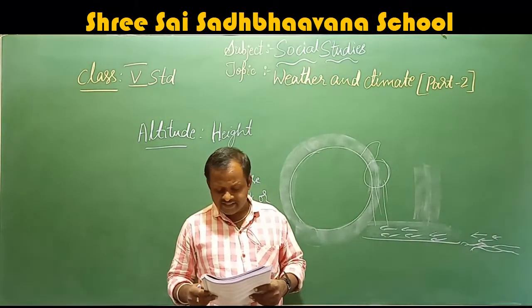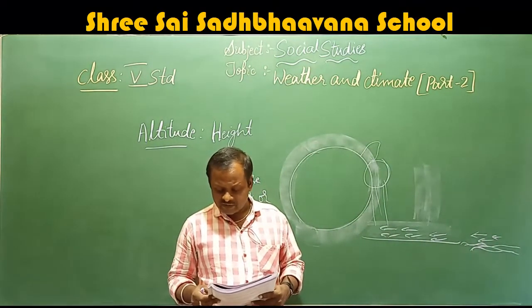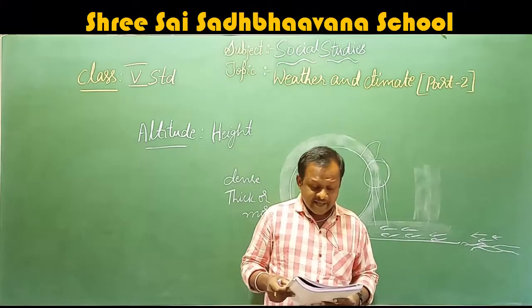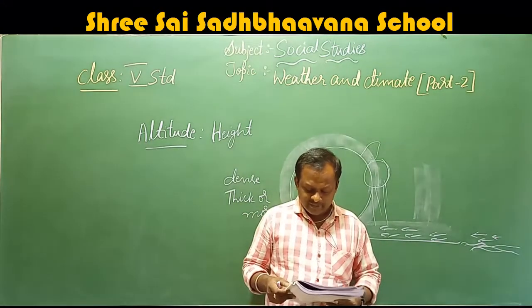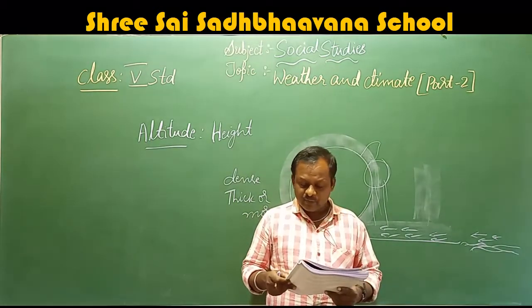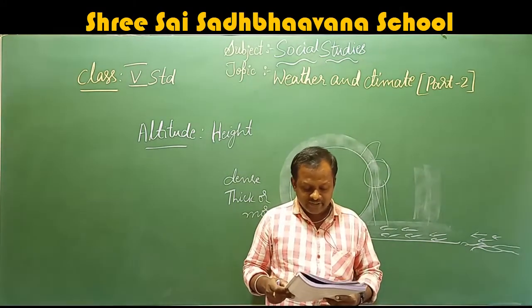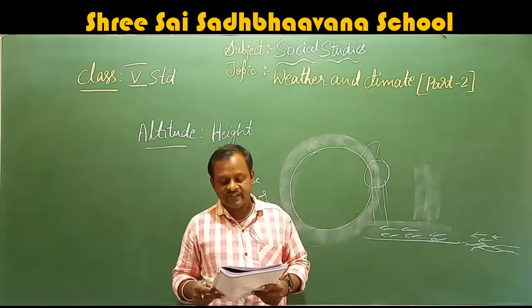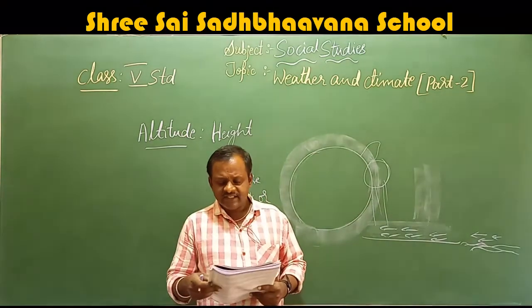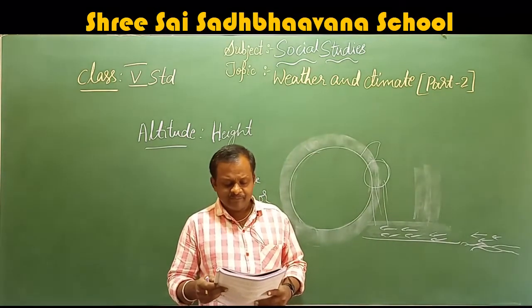India is affected by seasonal winds known as monsoons. The southwest monsoon winds bring rain from June to September, and northeast monsoon winds bring rain during December and January. Here they have given the direction of the winds.